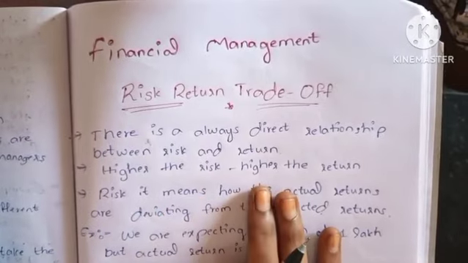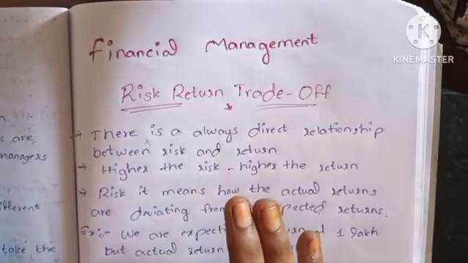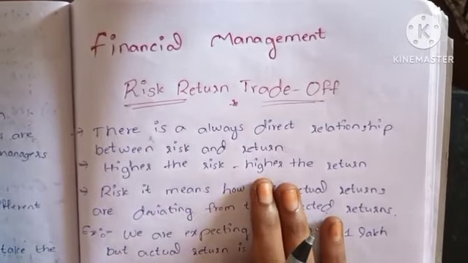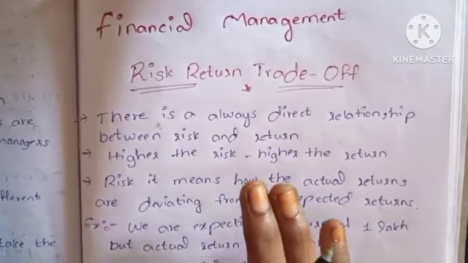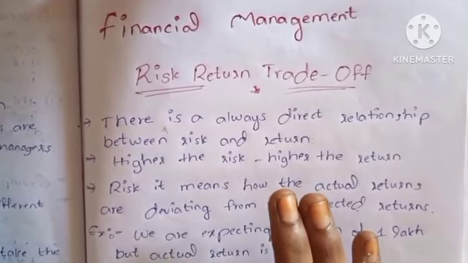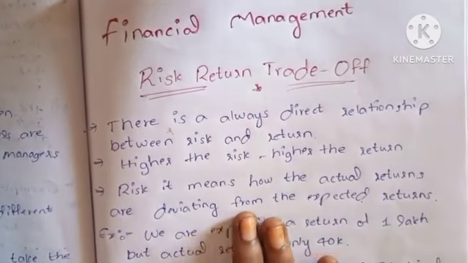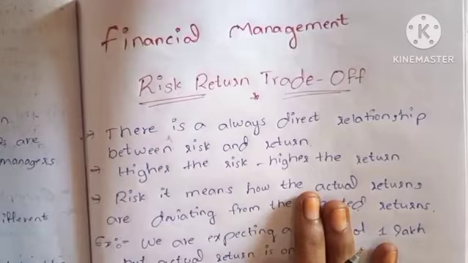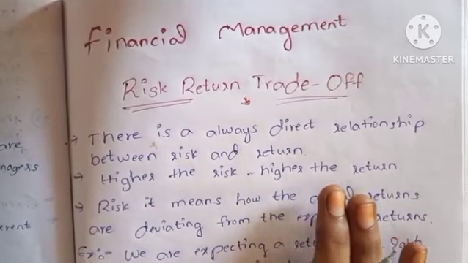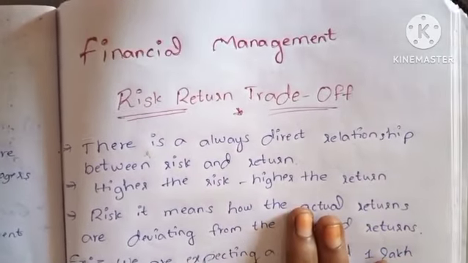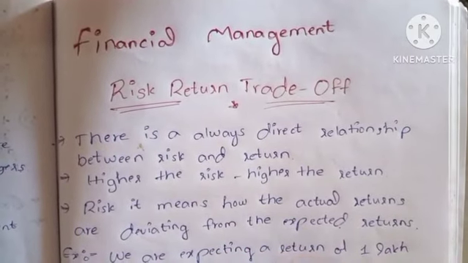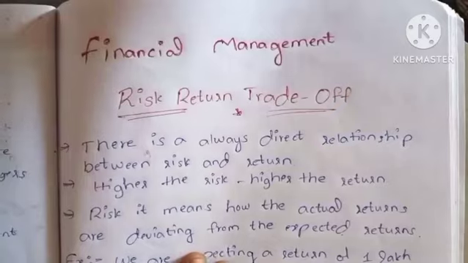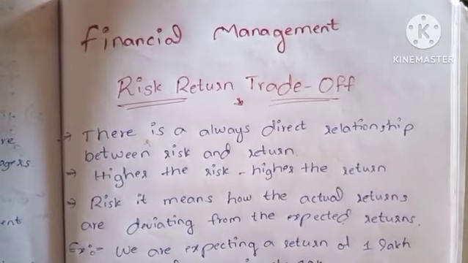Higher the risk, higher the returns. Lower the risk, lower the returns also. The financial manager should concentrate on returns, along with the responsibility to calculate the risk involved. It means how the actual returns deviate from the expected returns, how much actual sales deviate from expected sales. If we deviate more, it is called risk.